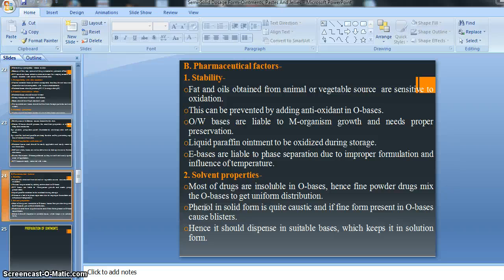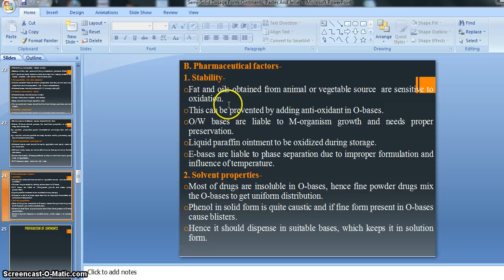If oxidation occurs in our preparation, whether emulsion, suspension, or ointment, it becomes hazardous to the preparation and creates an unstable condition. So in pharmaceutics, just remember that oxidation means an unstable condition. The ointment bases obtained from fats and oils are very prone to oxidation. Just remember this.